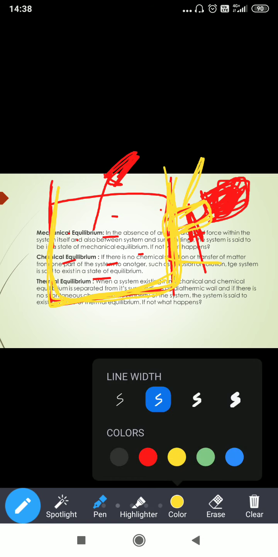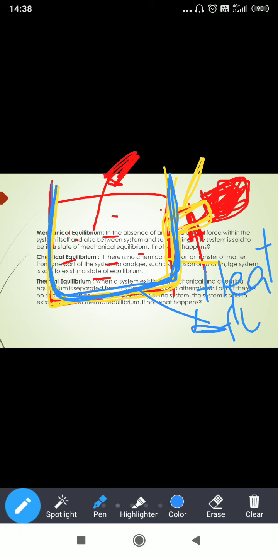So that means there is a wall. This kettle surface acts like a wall, a diathermic wall. That means it will allow heat to flow. Heat flow is there through a diathermic wall. So now you can understand what a diathermic wall is. If there is no spontaneous change in any property of the system, it is said to exist in a state of thermodynamic equilibrium.